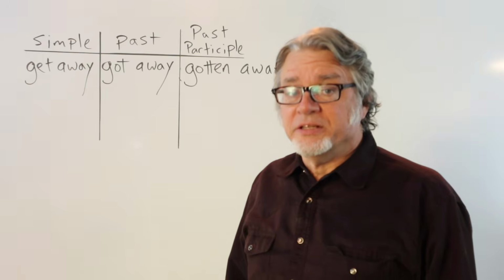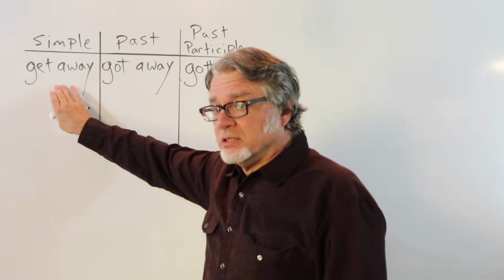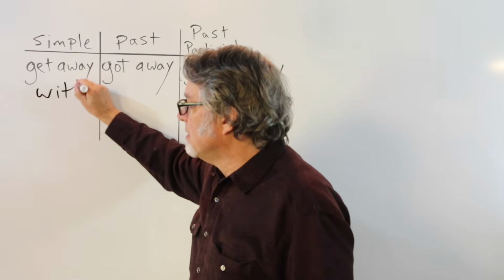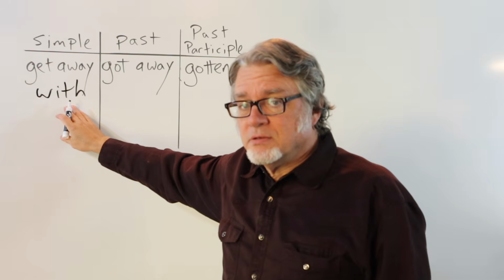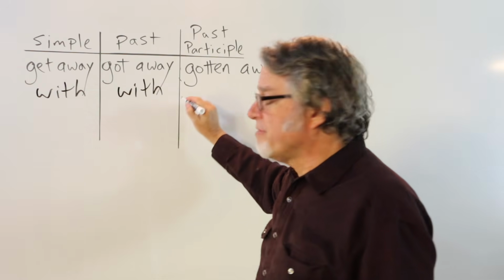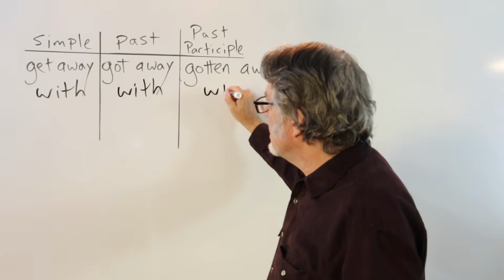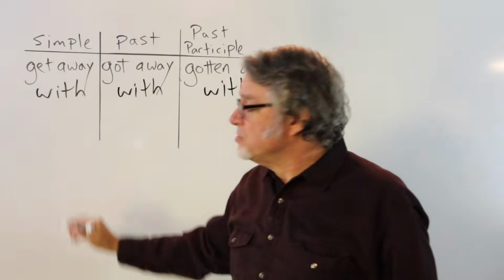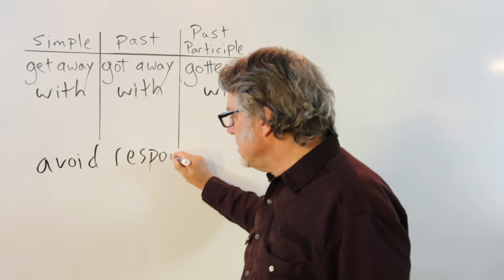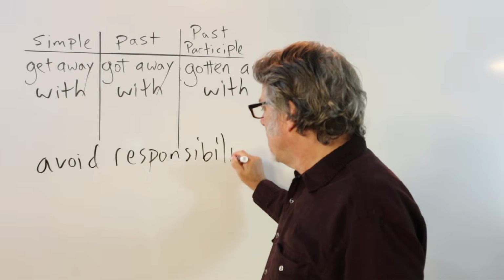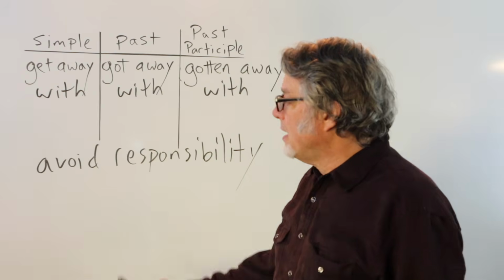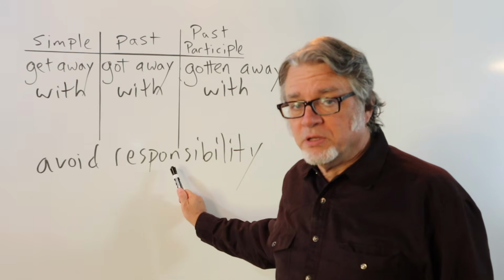When you add an additional preposition to get away, such as with, the meaning changes. Get away with, got away with, and gotten away with means to avoid responsibility. A person who gets away with something avoids responsibility.